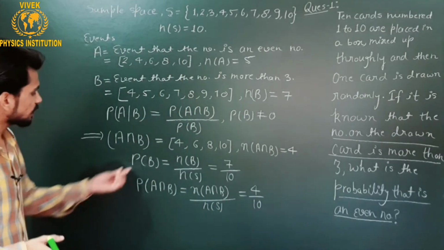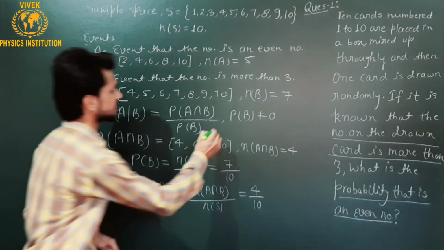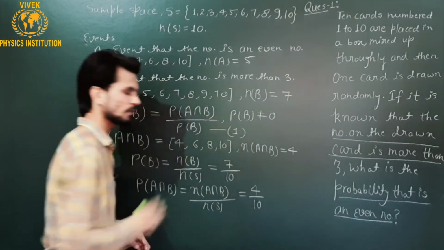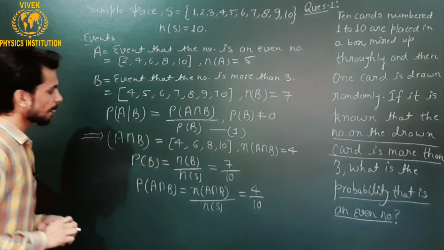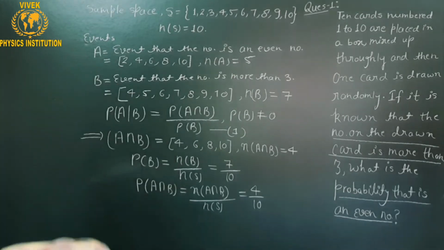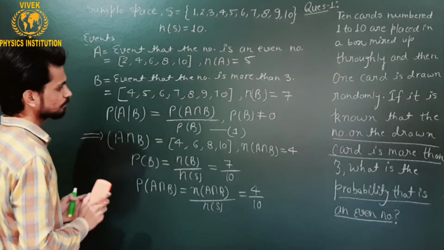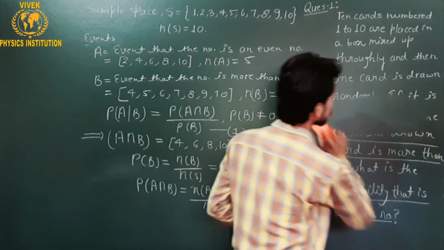Now I can put these two values in this equation. Let's say this is equation 1.